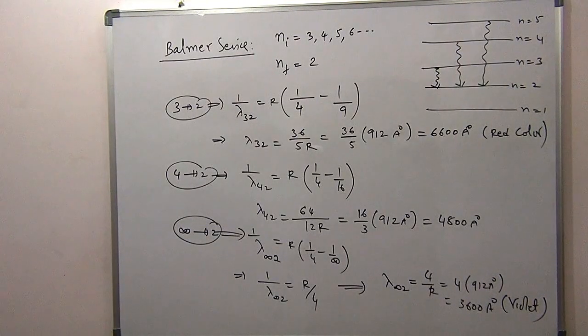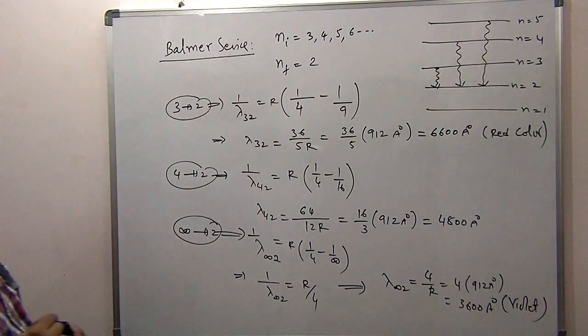Then there are some specific names he has given. The thing is that these lines were experimentally observed. Balmer observed these experimentally because these are visible to us. What he noticed is that when hydrogen emits, the wavelengths consist of these lines, the Balmer series.